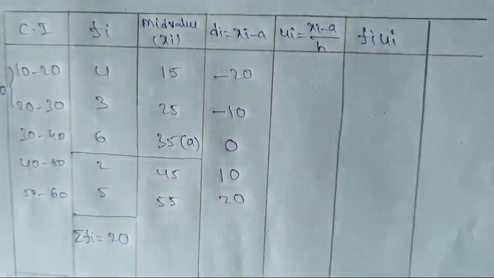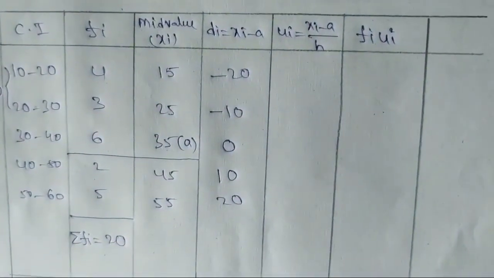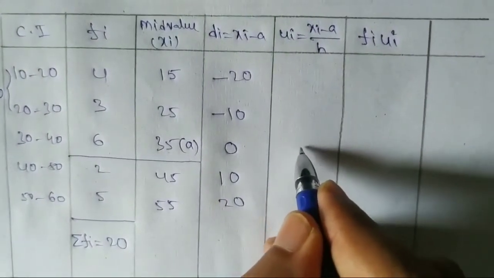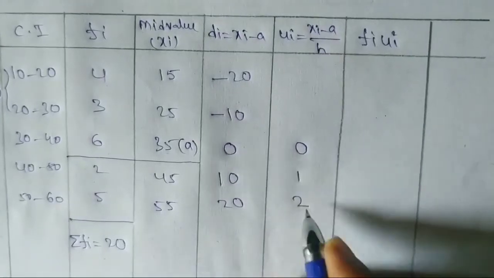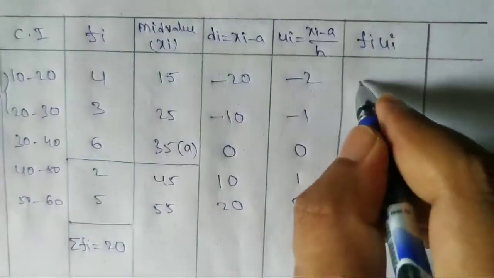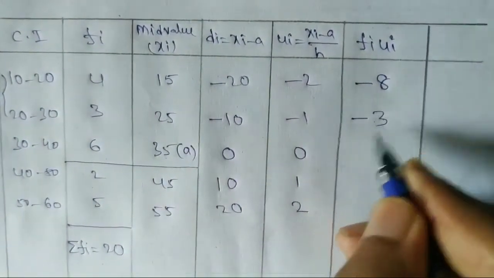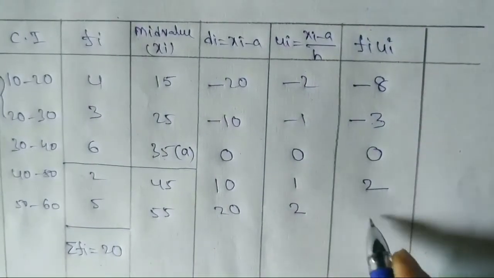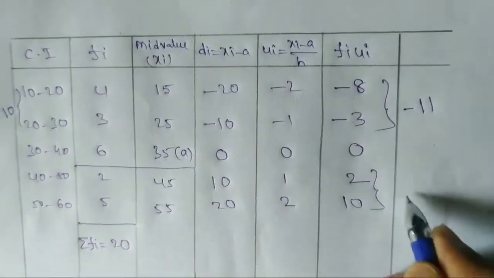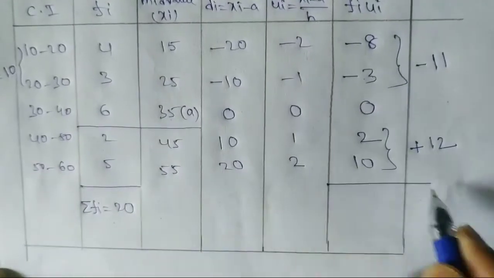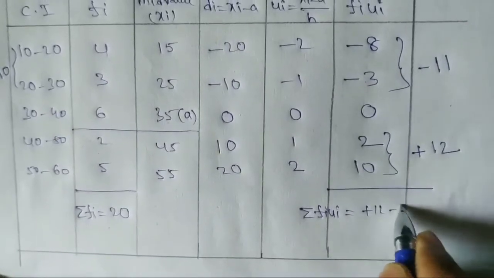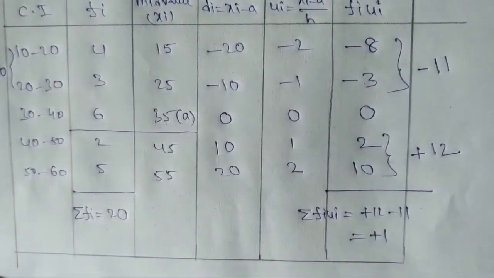Now we got di. Next ui. Ui is for all the observations di divided by h. So 0 by 10, 0 only. 10 by 10, 1. 20 by 10, 2. Here minus 1, minus 2. Now fi ui. 4 twos are 8. 3 ones are 3. 6 into 0, 0. 2 ones are 2, 5 twos are 10. Now negative numbers, minus 11 here, here plus 12. Now total sigma fi ui, that is plus 12 minus 11 is equal to plus 1. Sigma fi ui we got, plus 1.